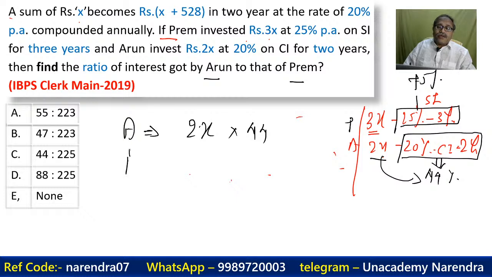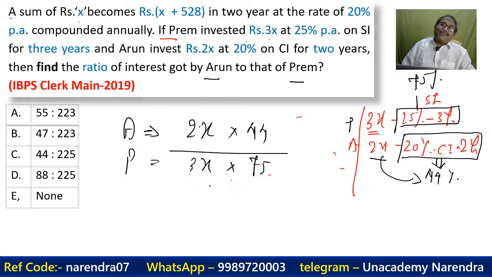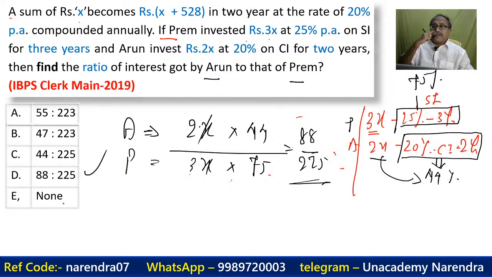What is the interest of P? The interest of P is on 3x. What's the rate of interest? 75%. So I just have to find the ratio of this. x gets cancelled, and I get 88 here and 225 here. So 88 is to 225. I think it's clear. 88 by 225.